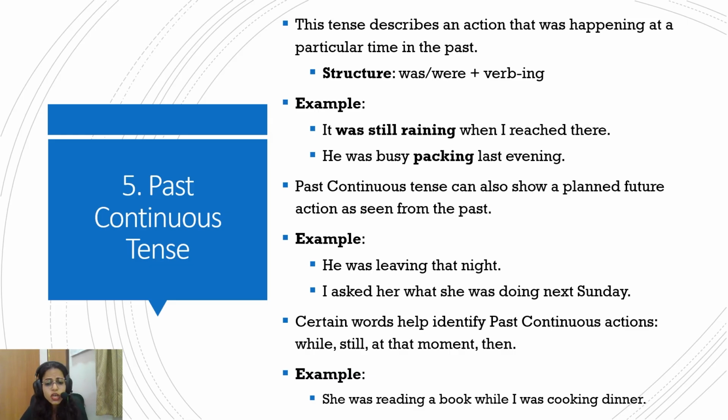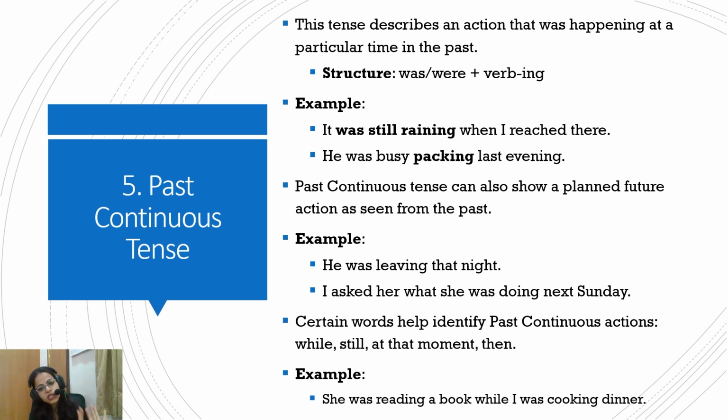Okay, and how do you identify the past continuous tense? These are some of the ways you can identify it. It is not necessary that these words will be present. For example, he was busy packing last night, none of these words are present. But these are some of the identification adverbs that can help you identify. So she was reading a book while I was cooking dinner. So here, while is the identification word that you can see. So while I was cooking dinner, that action was also in the past. I was cooking the dinner. At that time, she was reading the book. So the action of reading the book, this dynamic progressive action, was going on when I was cooking.